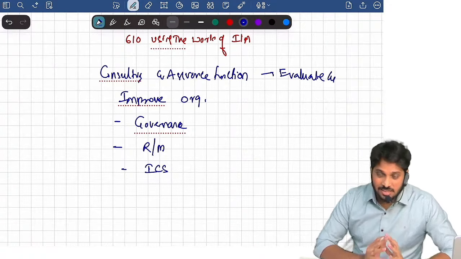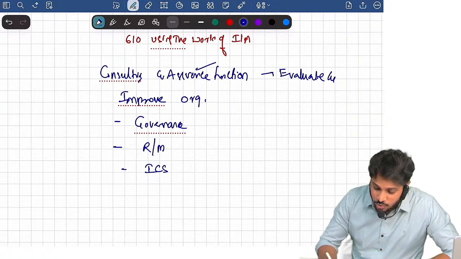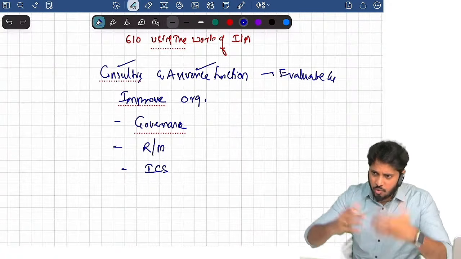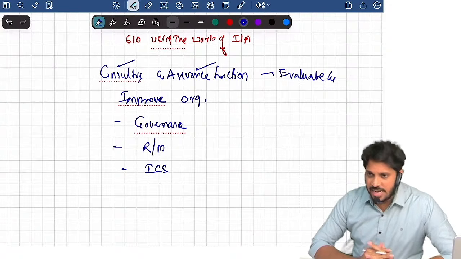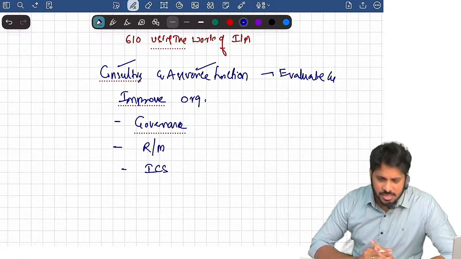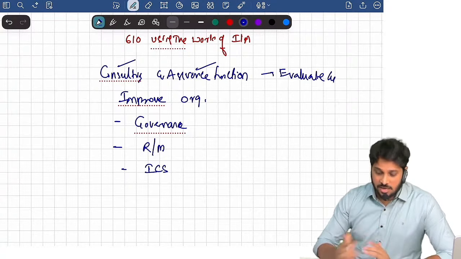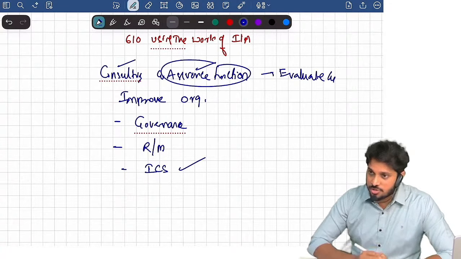So internal auditors provide assurance and consulting. In a company, internal auditors don't give an opinion like we give. We statutory auditors give an opinion on the financials, right? Internal auditors will not give such a kind of opinion. They provide assurance on how controls are working.